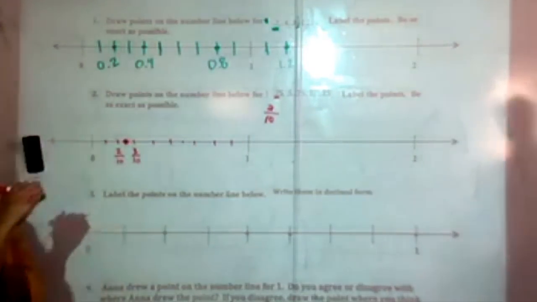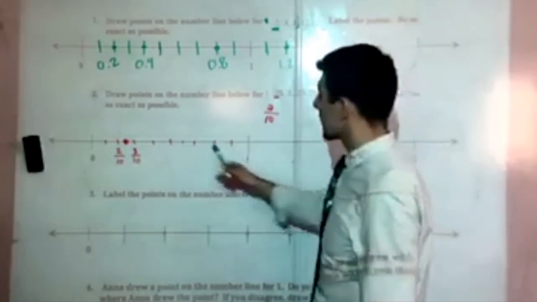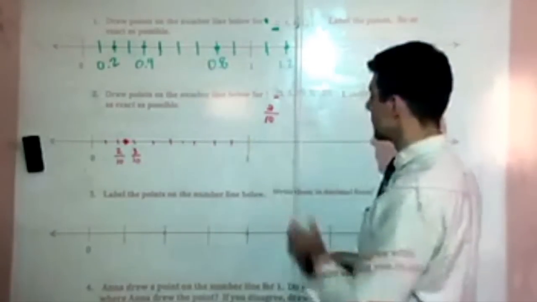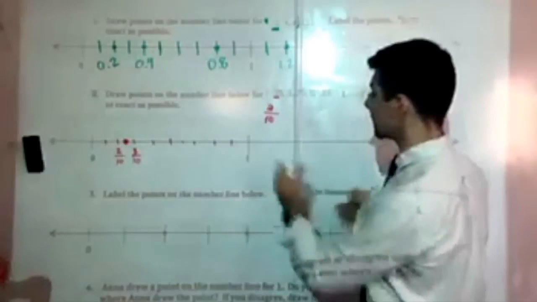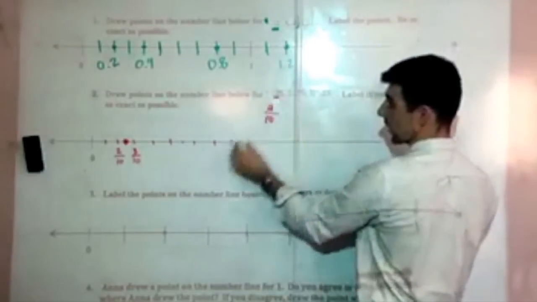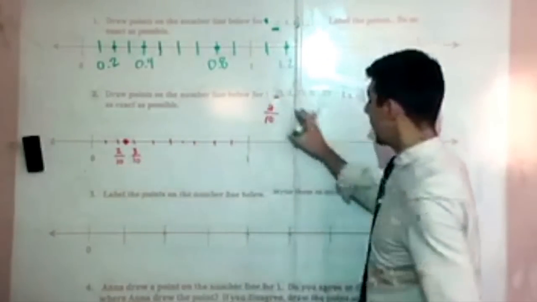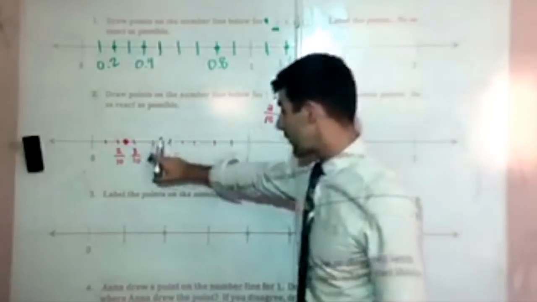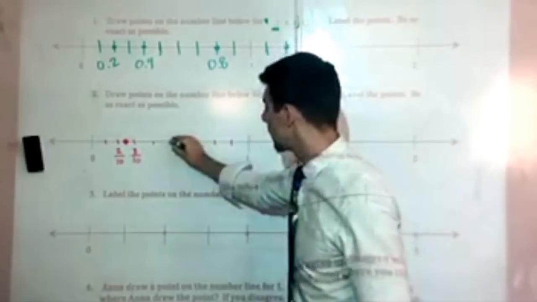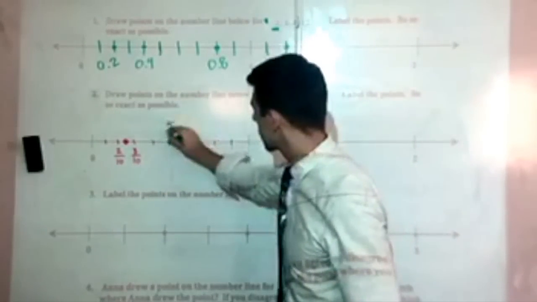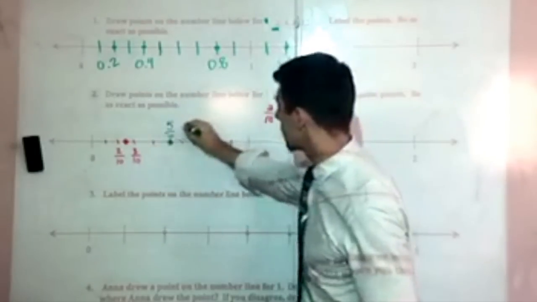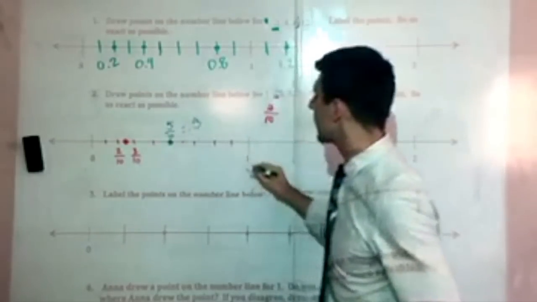Mr. Riggs, do you prefer a different method on how you do it? No, this is really super similar and equally efficient. Notice how the 0.25 is perfectly in between 2 tenths, or 0.2, and 0.3. We can do the same thing for 0.5. This is 4 tenths. Right here is going to be 5 tenths, or in this case, 0.5.